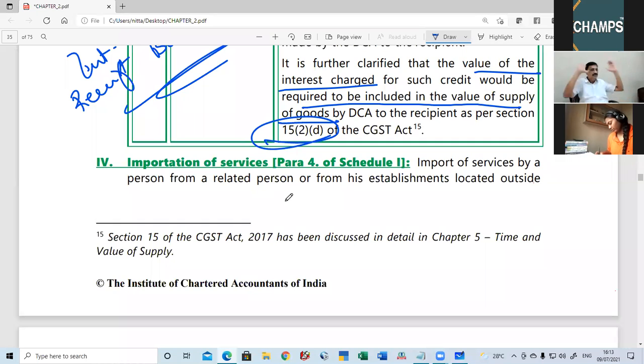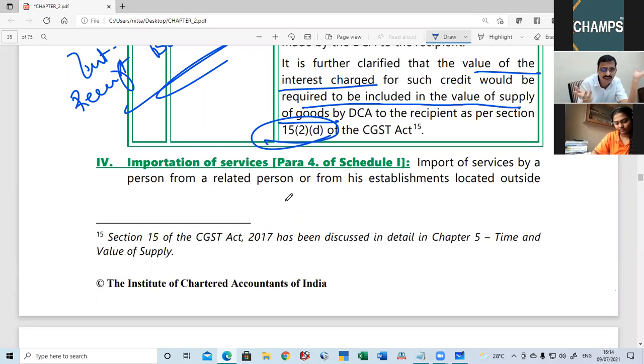So friends, this is the analysis part of para number 3 of Schedule 1. So till now we have completed 3 paras. What are the 3 paras? First para of Schedule 1 is with regard to permanent transfer or disposal of a business asset on which input tax credit has been availed. What is para number 2?